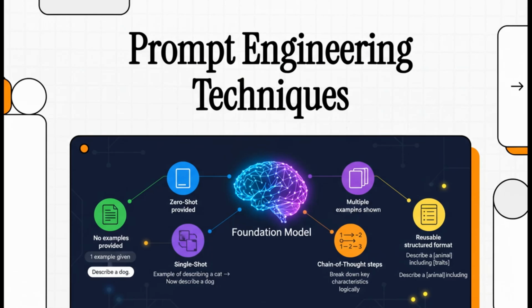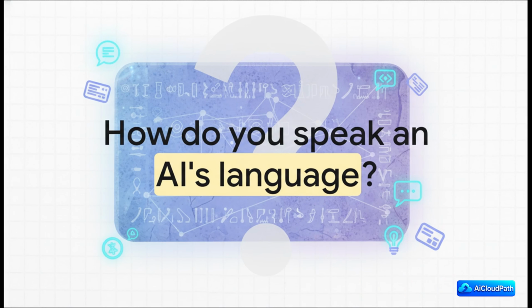Have you ever asked an AI for something and gotten a completely useless answer? Yeah, we've all been there. It turns out the secret to unlocking an AI's real power isn't some kind of magic. It's a skill. It's called prompt engineering. And today, we're going to break down the key techniques to get exactly what you want from any language model out there. So, how do you actually learn to speak AI?